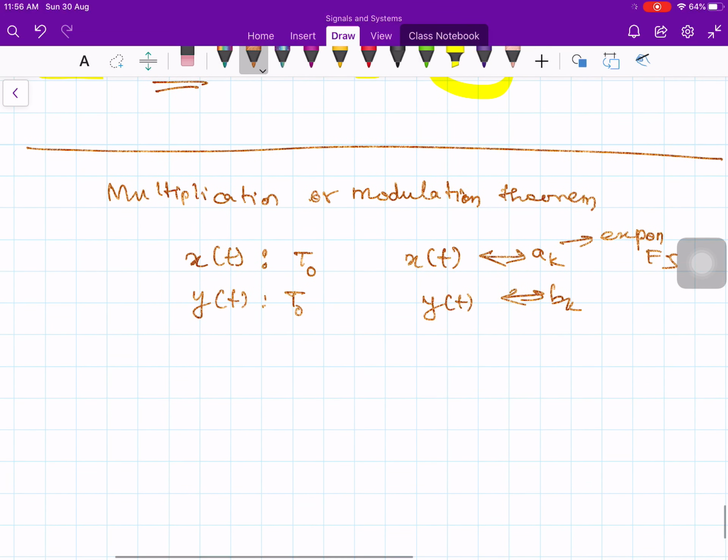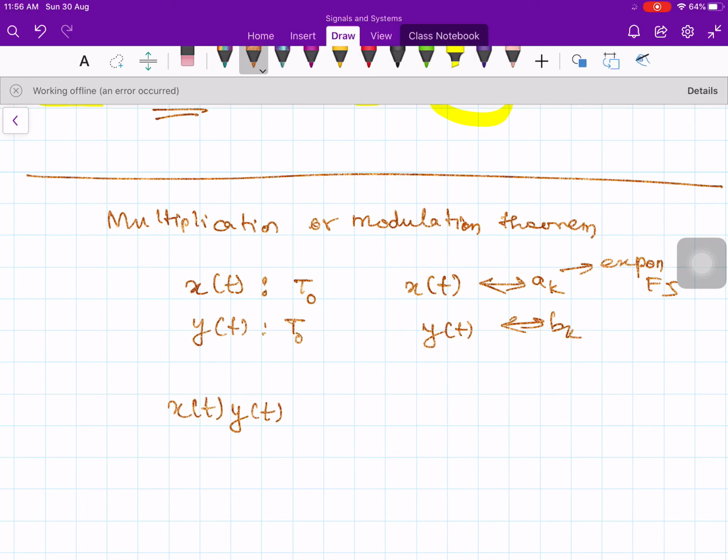Now if you multiply the two signals in the time domain, x of t times y of t, then the corresponding Fourier series coefficients will be convolved. The product of x of t and y of t is also periodic with the period T sub 0.